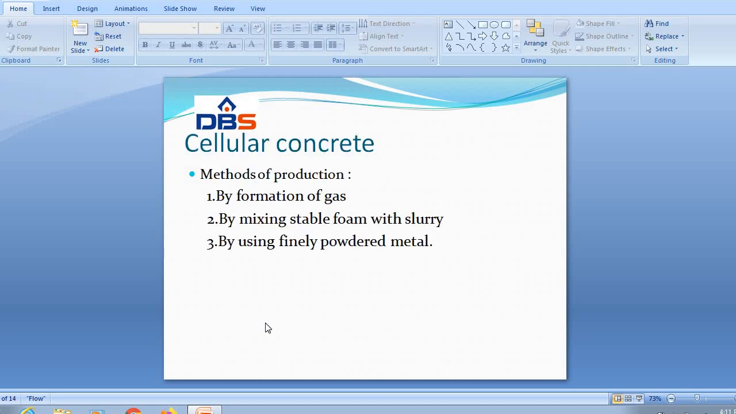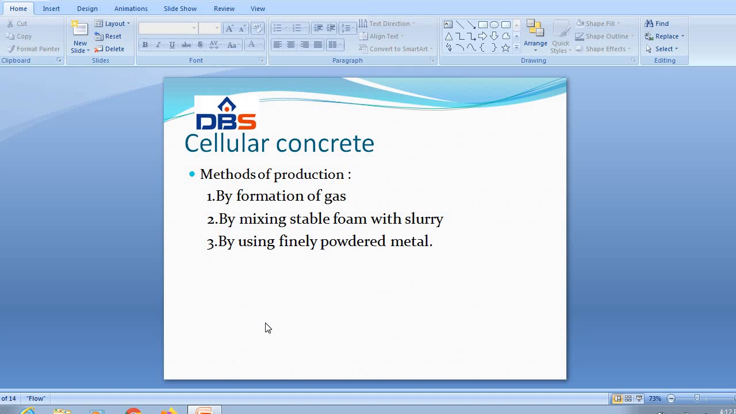Next one, cellular concrete. Cellular concrete is also known as aerated concrete, gas concrete, or foam concrete. Aerated concrete is made by introducing air or gas into a slurry composed of Portland cement.